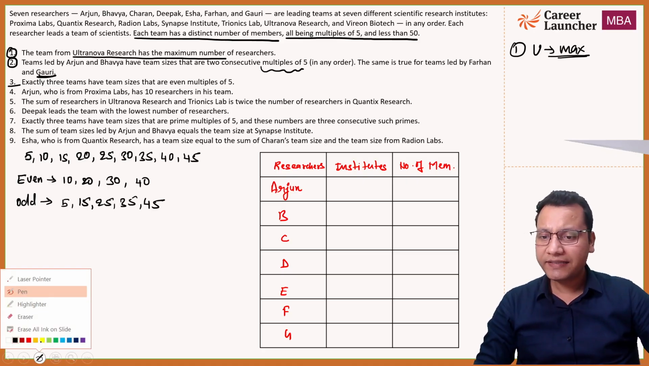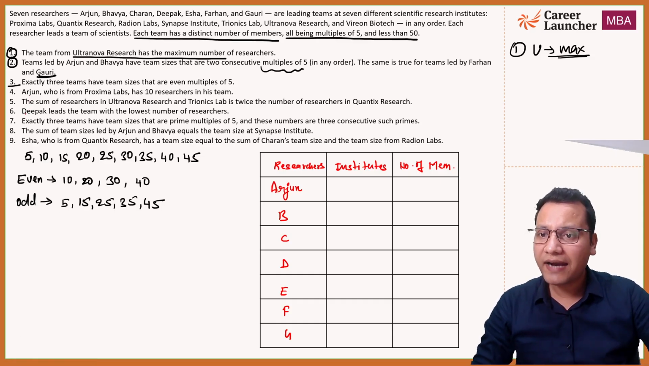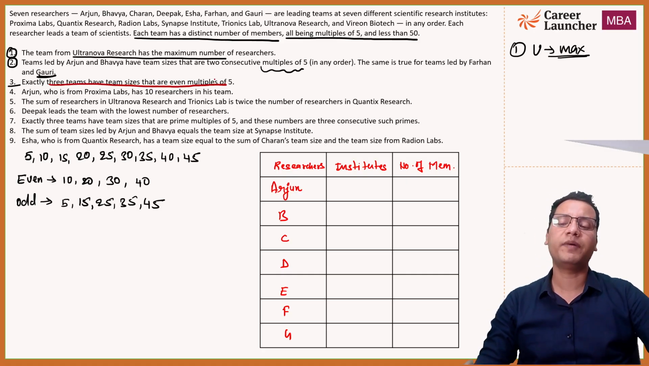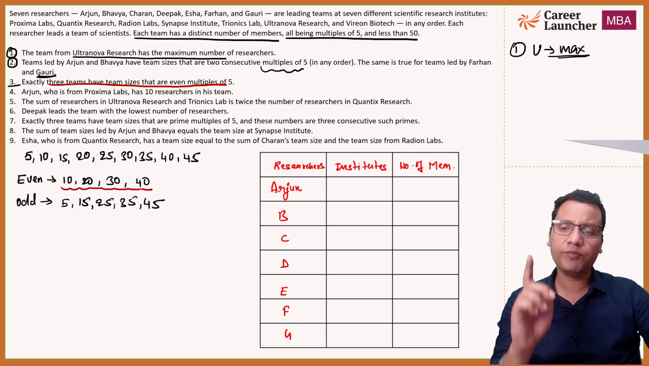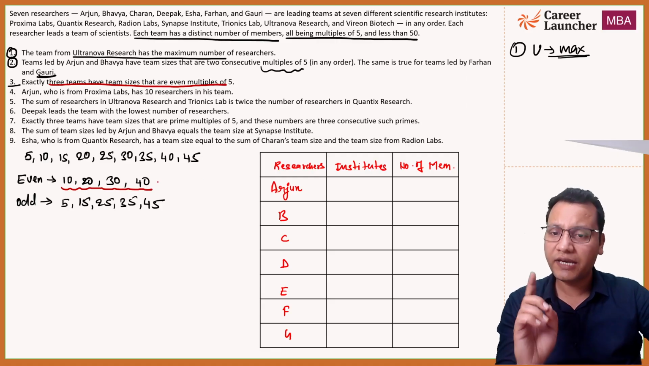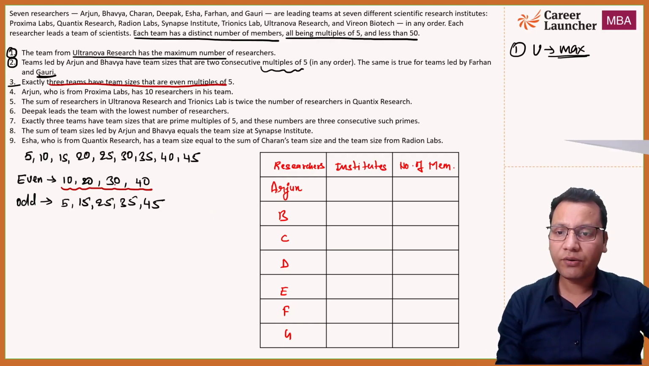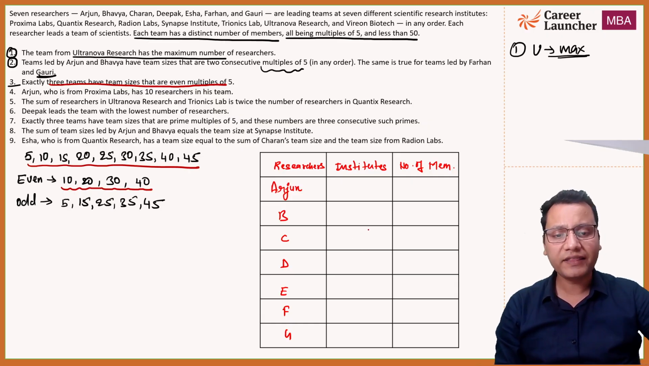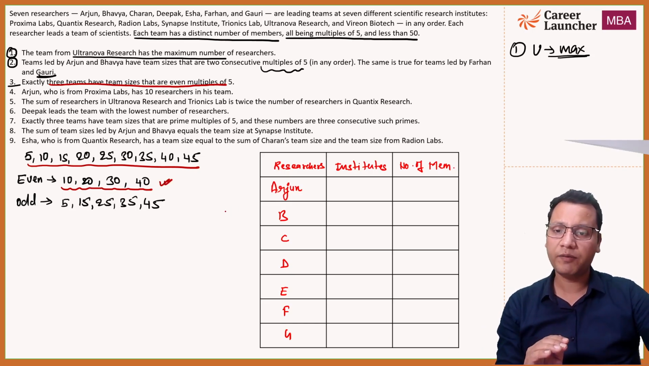Now, as the statement says, exactly three teams have the team size which are even multiples of 5. That means out of the four even multiples of 5 you see here, only 3 numbers will be there in our table and 1 will be eliminated. Since we have 9 multiples here, out of these 9 multiples only 7 will come into our table. That means one number will be eliminated from here and the other 3 numbers will come to the table.